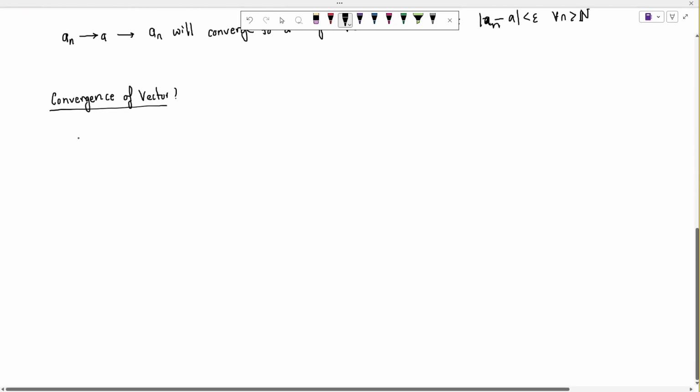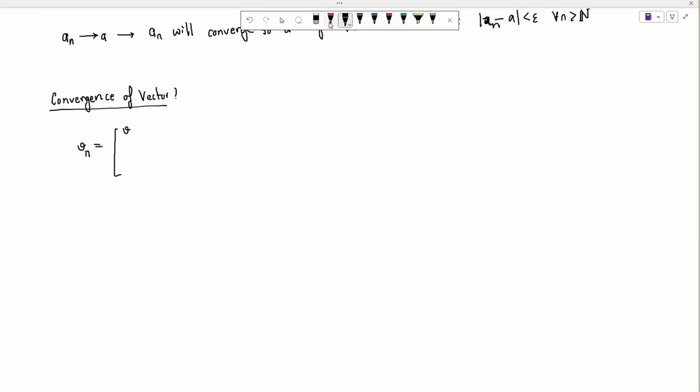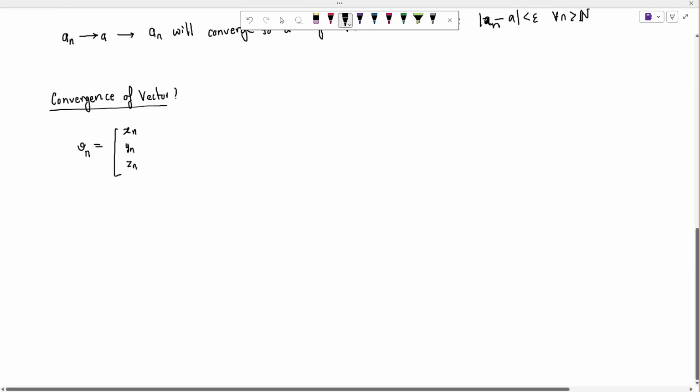If I have a sequence of vectors defined as V_n, this entire thing is a vector, and let's say I have x_n, y_n, z_n. These three are numbers, and these particular things are a sequence of their own.